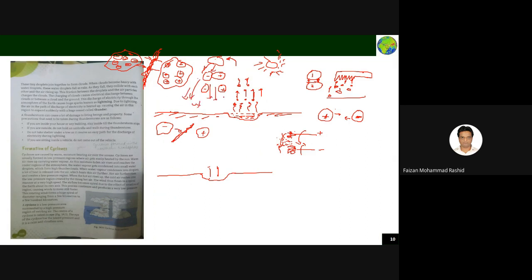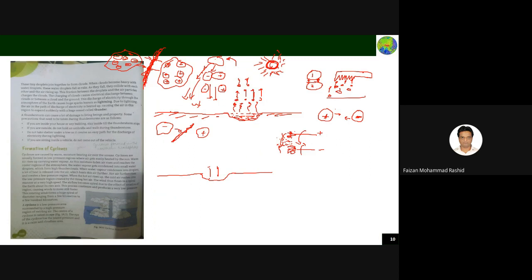So from this, the sun is the main source of doing all the things. Due to the sunlight only, water molecules on the earth surface are getting heated up. It is rising up. It is causing the rain to happen. It is causing the striking of the lightning also, and it is causing the wind blowing also. Why?